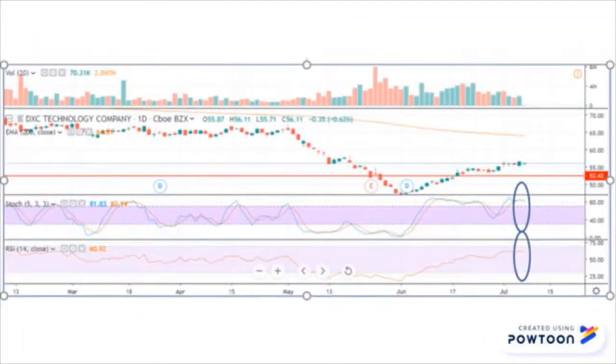Based on stochastics, DXC cuts at above 80, indicating an overbought condition. This is supported by RSI, where DXC is approaching the overbought region of more than 70%. Thus, the team concluded with a sell decision to lock in profits.